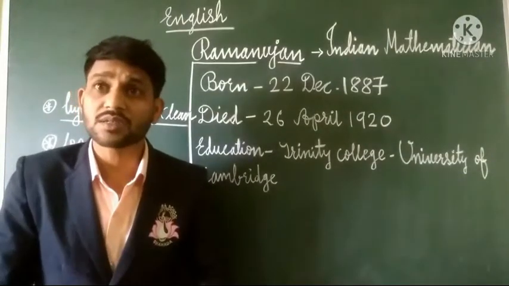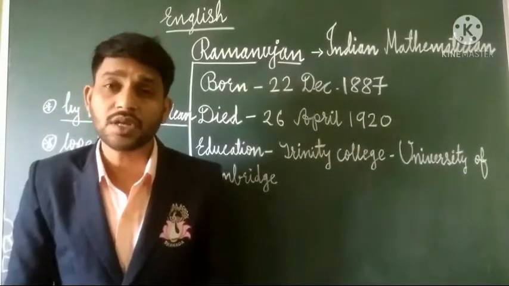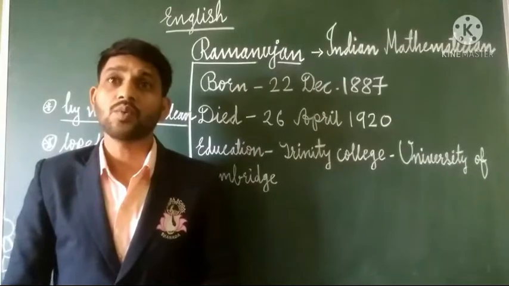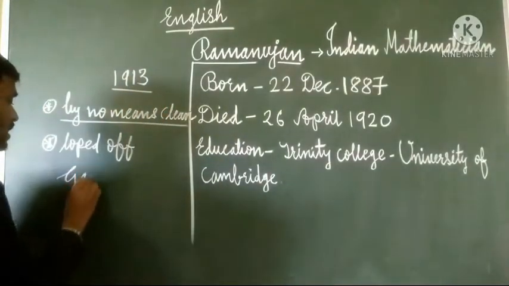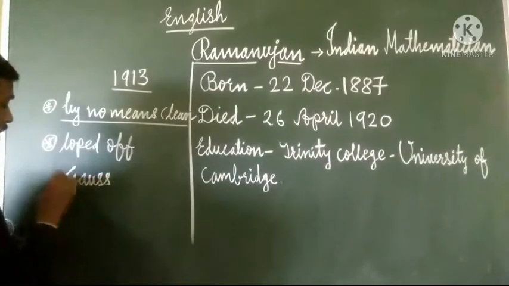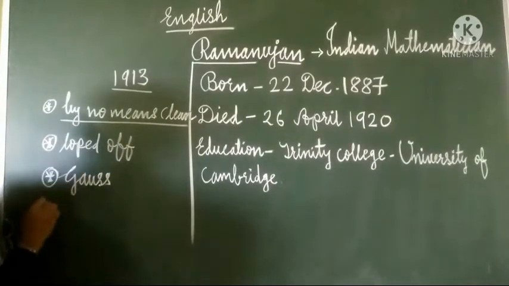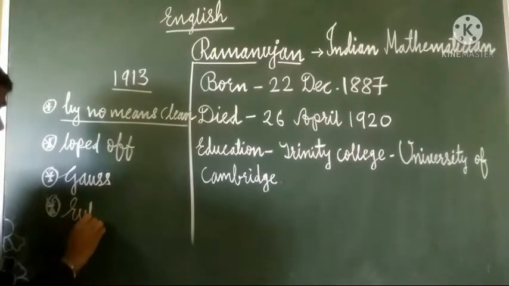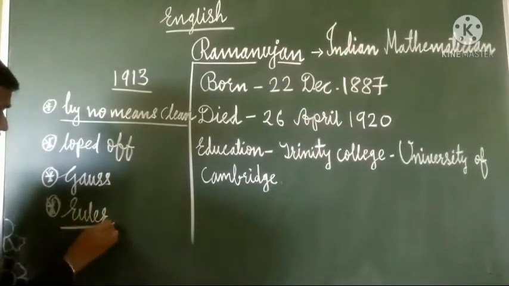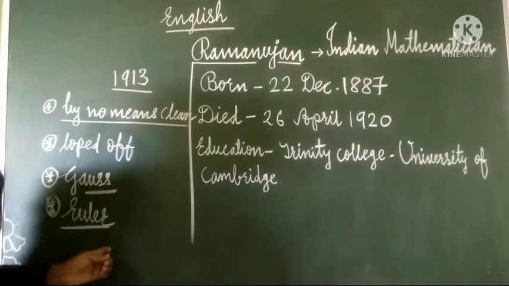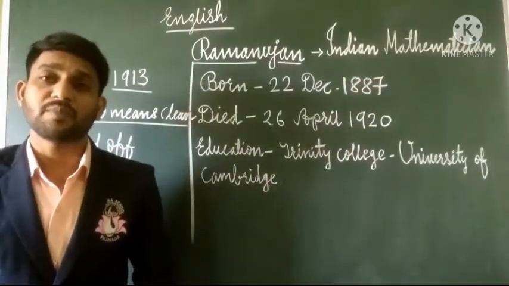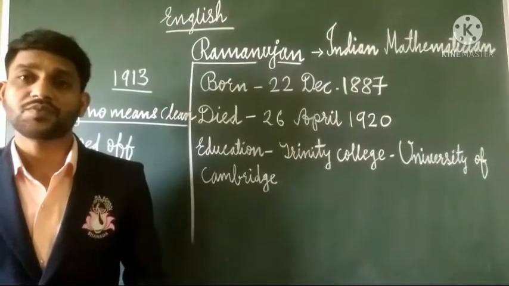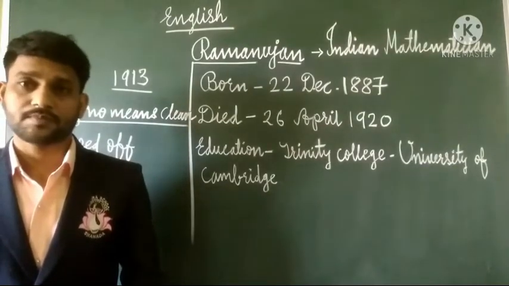Now what are Gauss and Euler? Gauss, G-A-U-S-S. And Euler, E-U-L-E-R. Now who were these Gauss and Euler? We can say Gauss was a German mathematician, and Euler was a Swiss mathematician.